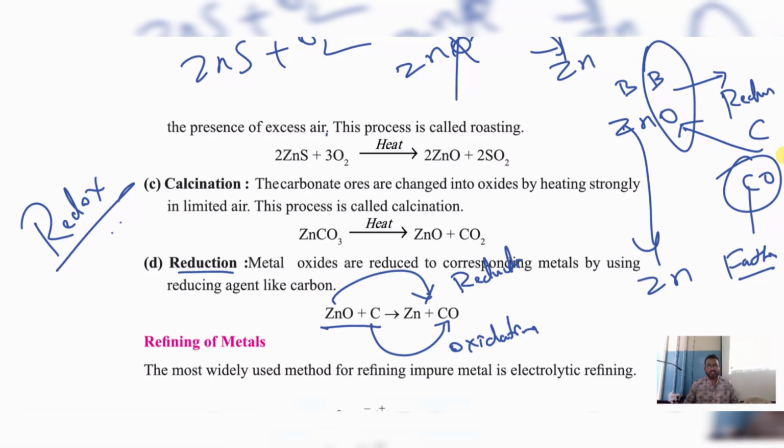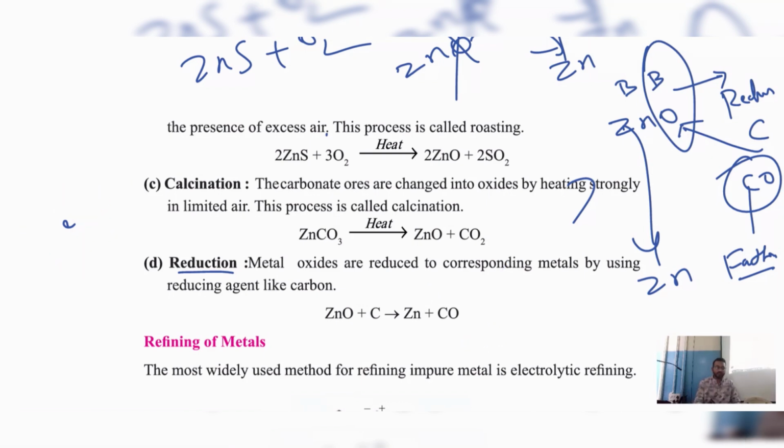Oxidation reaction and reduction reaction. So if you want to reduce, then you have to get reducing agent. आपको reduction होना है तो आपको क्या करना है? Reducing agent को लेकर आना है. That is C. Now here C is the reducing agent which is helping me to remove O from ZnO. I hope the concept is clear for you all guys. Understood? Okay. Now come back to the next topic.